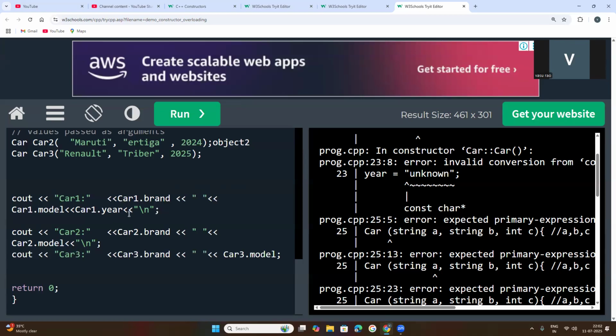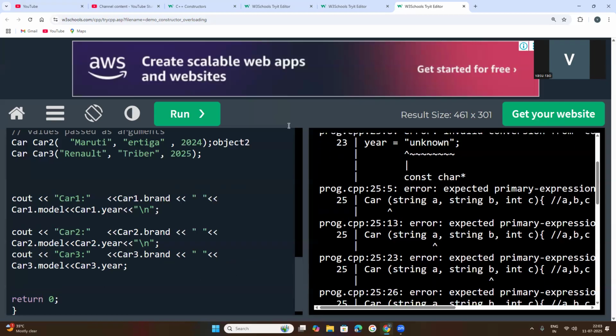Again here we need to call car1 dot year, car2 dot year. Insertion operator again. Here also car3 dot brand, car3 dot model, next car3 dot year. Understood, like this.